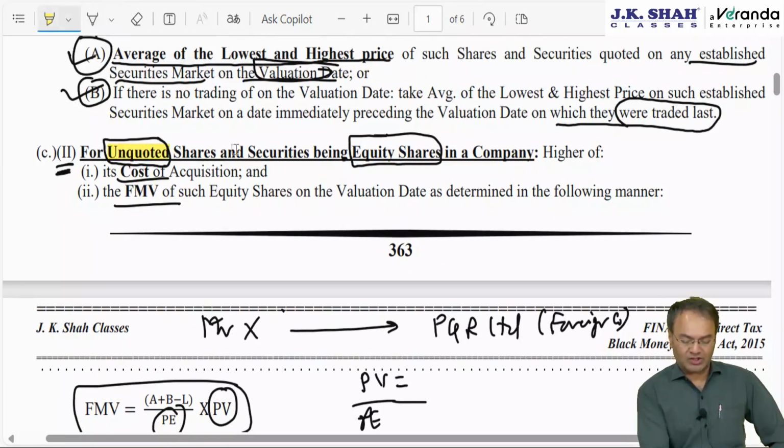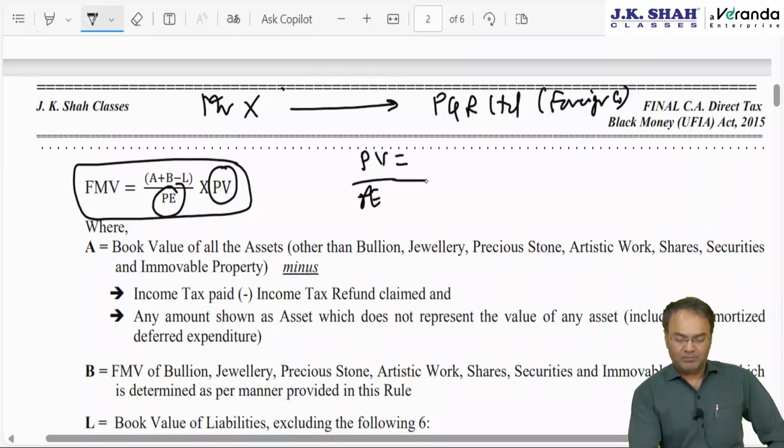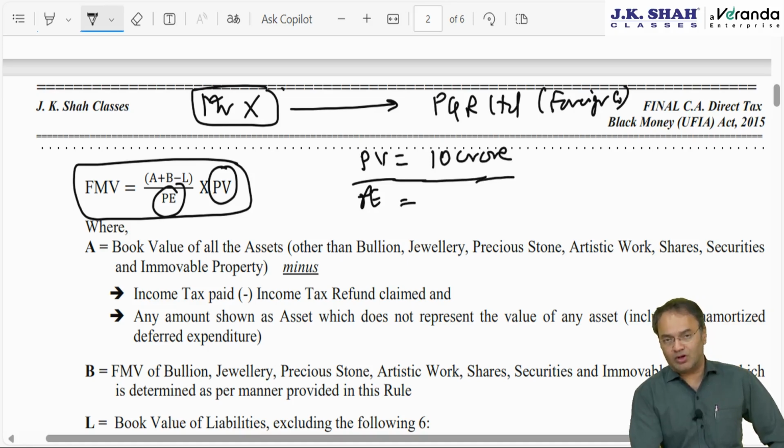Unquoted equity shares, private limited company, that kind of a thing. Then PV is equal to paid up value of equity shares held by Mr. X. See, he holds shares worth 10 crore Indian rupees in terms of Indian rupees, and PE means the total value or total paid up equity capital of that company PQR Limited. So total paid up equity capital of PQR Limited is, for example, 200 crore.